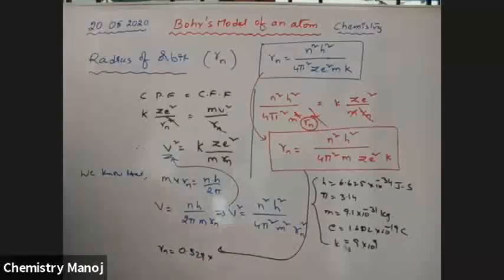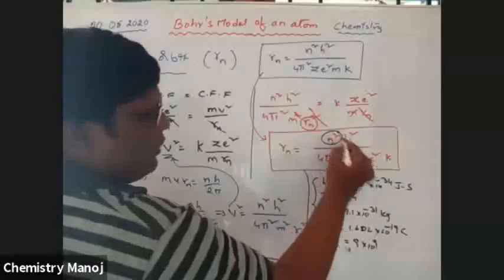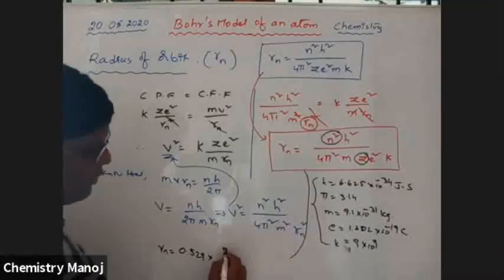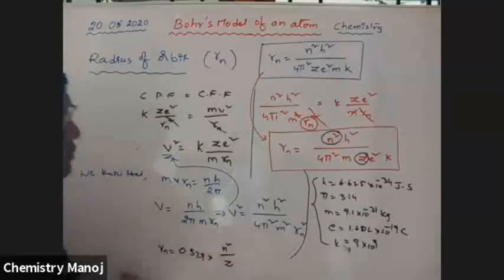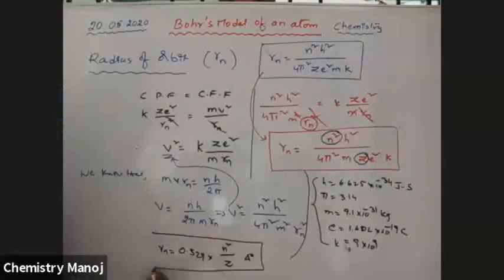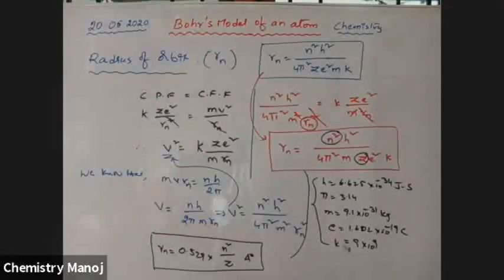0.529 into n square by z angstroms, where n is the variable, and this is the radius of nth orbit.